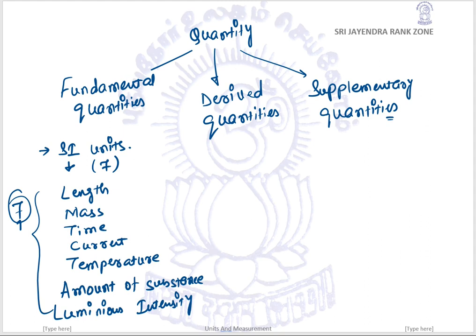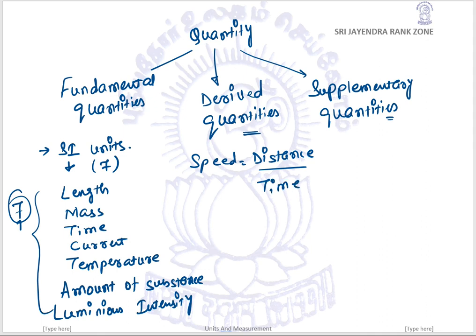Which are the derived quantities? What they understood by a derived quantity is every quantity that has been derived from these 7 fundamental quantities. Let us say, suppose we consider speed. In ninth class we understood that speed is distance divided by time.